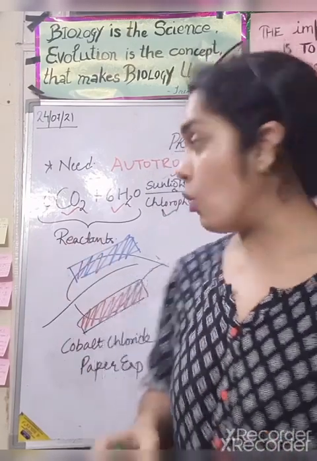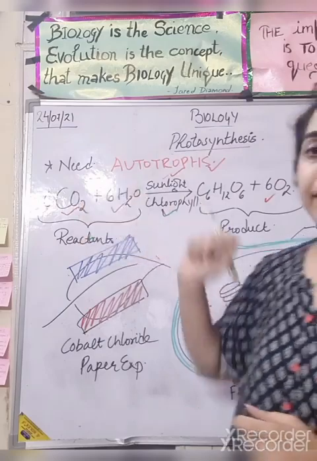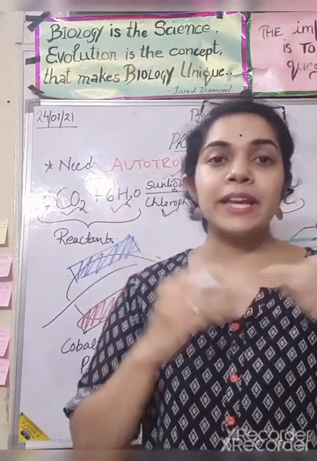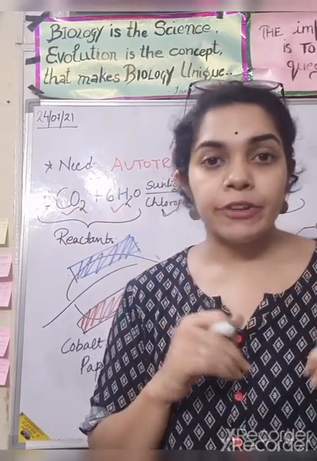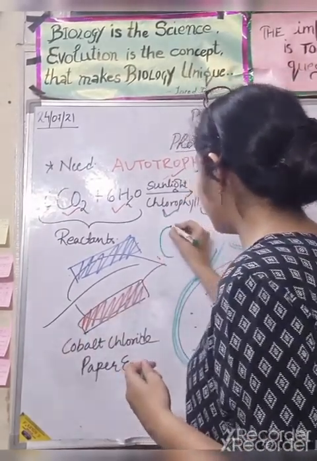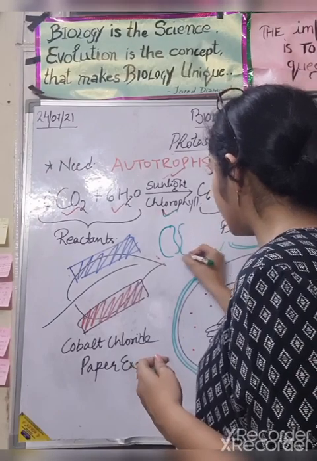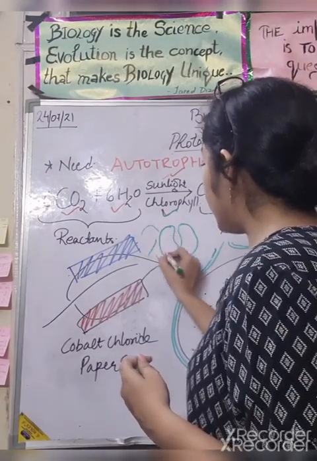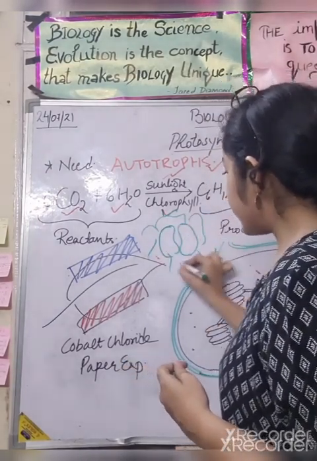How are carbon dioxide and oxygen exchanged by the leaf? We will see that with the help of these guard cells. So this is the stomata structure. These are the guard cells.